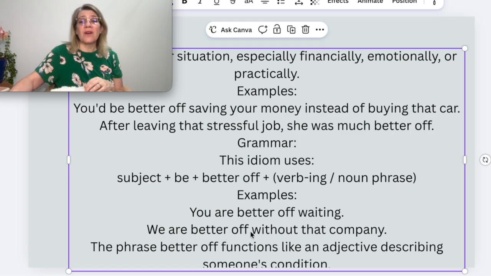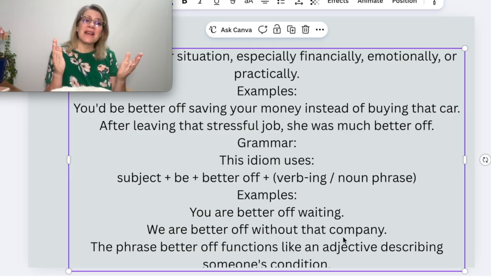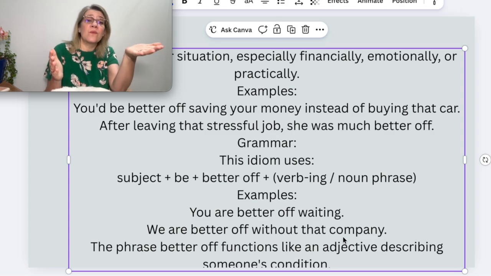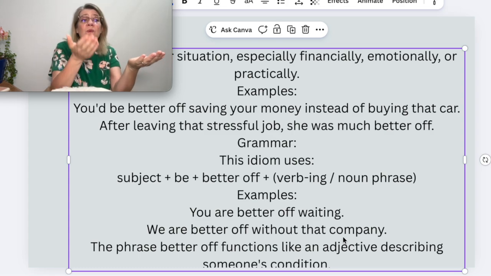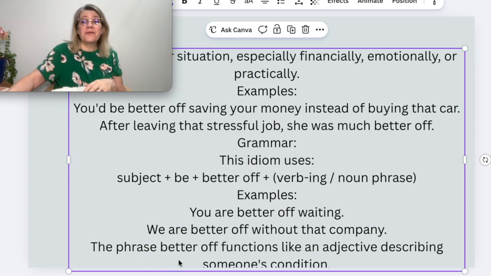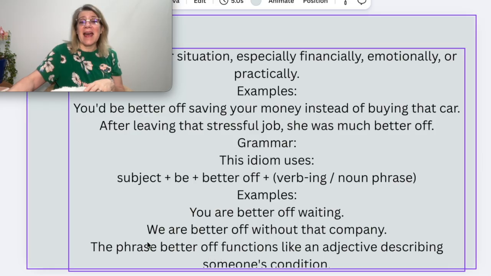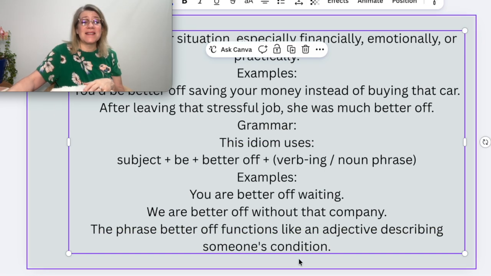We are better off without that company. This is a preposition, the without that company. We are better off without that company. So it's kind of a comparison here. We're saying with the company, you're like this. Without the company, you're better. The phrase better off functions like an adjective describing someone's condition.